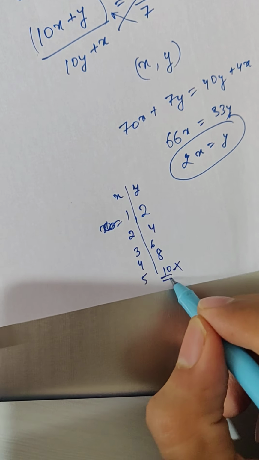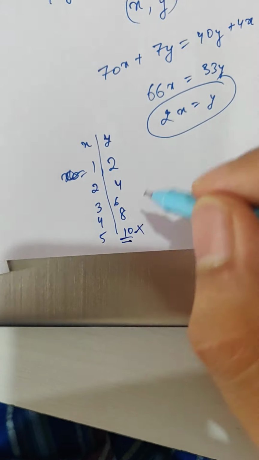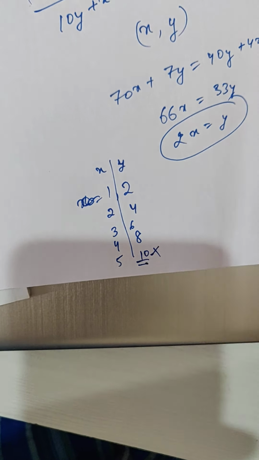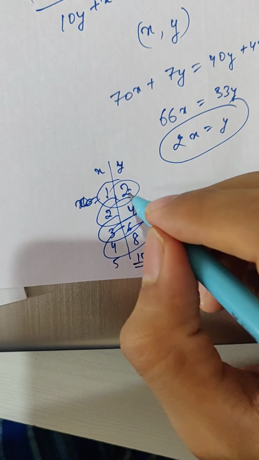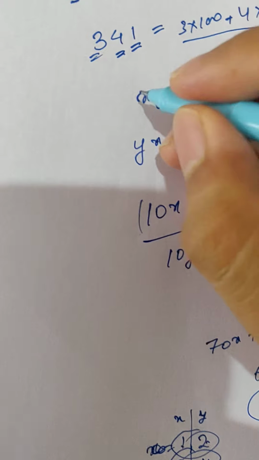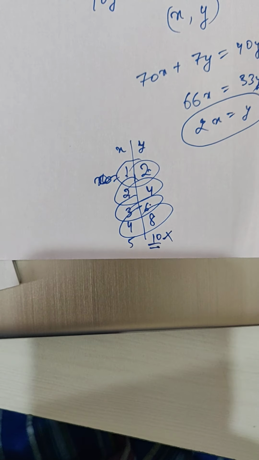Because if y becomes 10, but y is supposed to be a single integer, right? So that is the whole concept. So this cannot be. If x is 6, it will become 12, so it crosses it. So how many pairs are possible? 1, 2, 3, and 4. So the pairs that are possible are 1,2; 2,4; 3,6; and 4,8.